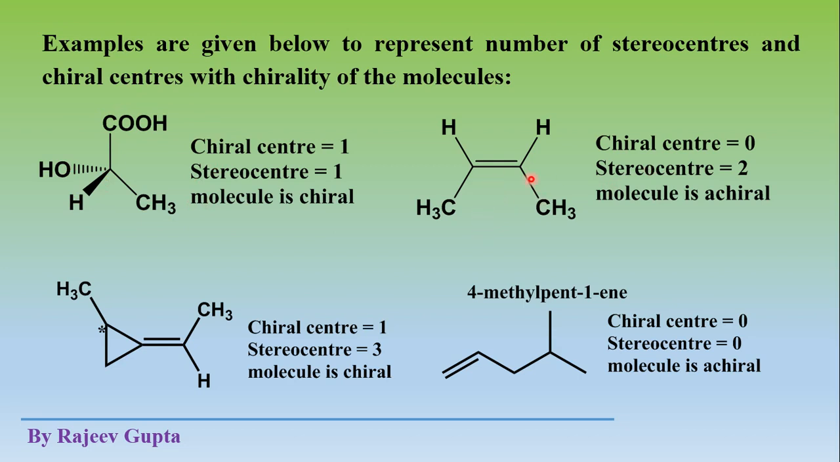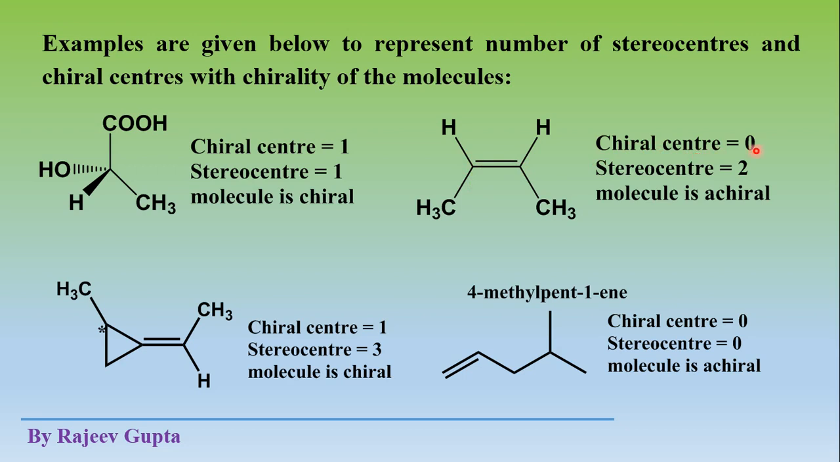Now consider this molecule, trans-2-butene. Here the chiral center count is 0, because according to the definition we need a tetrahedral carbon. These methyl carbons are tetrahedral carbons, but they are not chiral because they are attached to three identical hydrogen atoms. But these two carbons are not tetrahedral; they are sp2 hybridized with planar geometry, so these are not chiral centers.